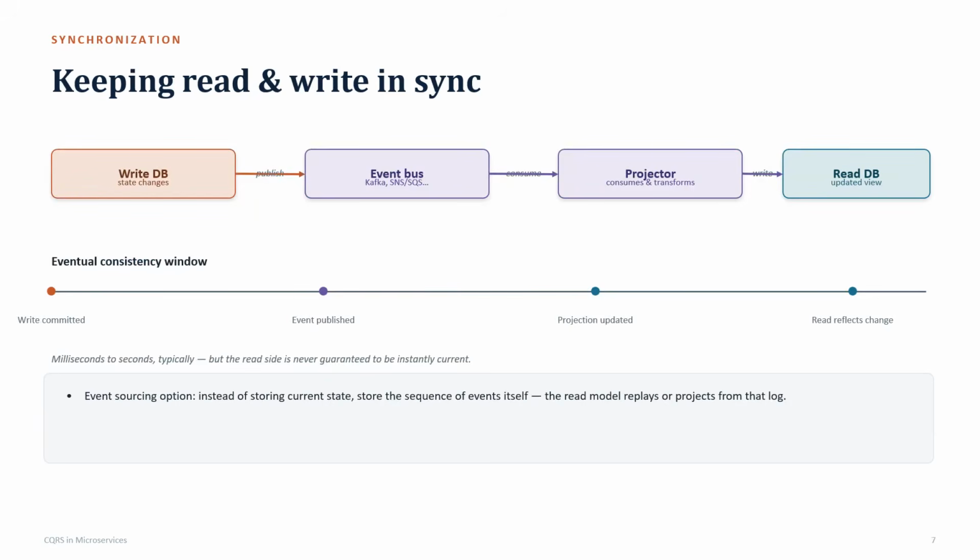Synchronization: keeping read and write in sync. When the write happens, it sends an event to the event bus. It could be SNS or SQS or Kafka. Then the projector consumes, transforms and updates the read view.